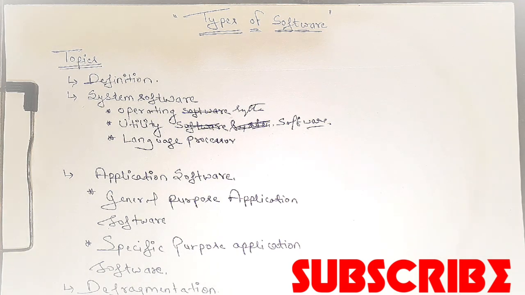Next is the language processor. Students, every piece of software we know, the computer only understands the language of zeros and ones, right? So programs written in other languages cannot be recognized by the computer. For that, a language processor plays a vital role in translating programs so they can be read by the computer in the form of machine language. For that we have the assembler, interpreter, and compiler.